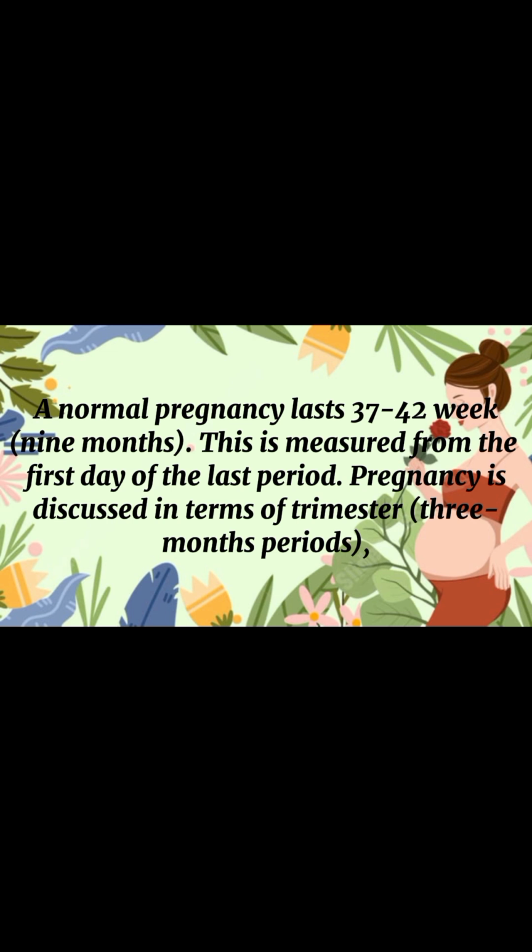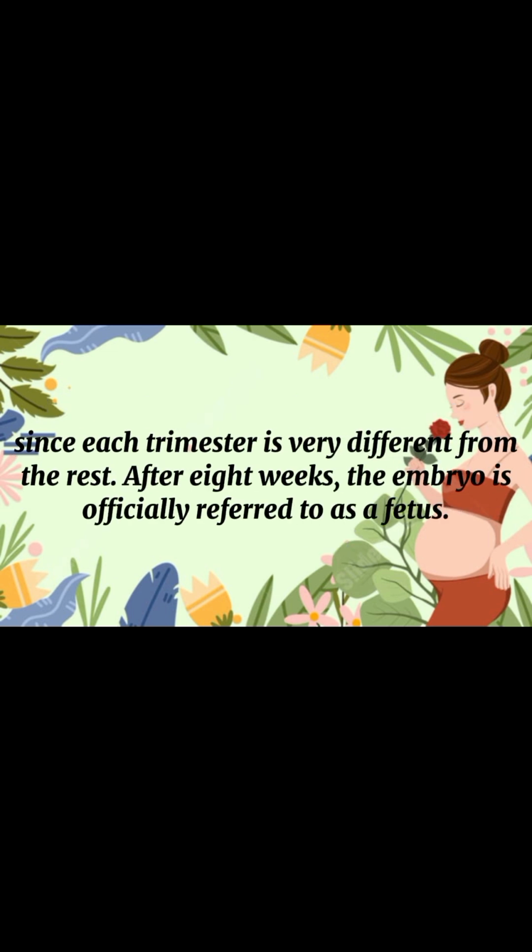A normal pregnancy lasts 37 to 42 weeks, 9 months. This is measured from the first day of the last period. Pregnancy is discussed in terms of trimesters, 3-month periods, since each trimester is very different from the rest. After 8 weeks, the embryo is officially referred to as a fetus. So a normal pregnancy lasts around 9 months, counted from the first day of the woman's last period. Pregnancy is divided into 3 parts called trimesters, each lasting about 3 months. After 8 weeks, the growing baby is called a fetus.